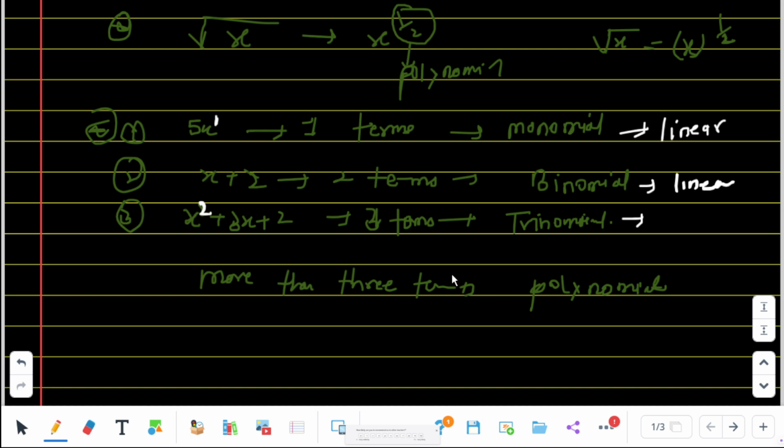So x to the power 2 is called a quadratic polynomial, okay.